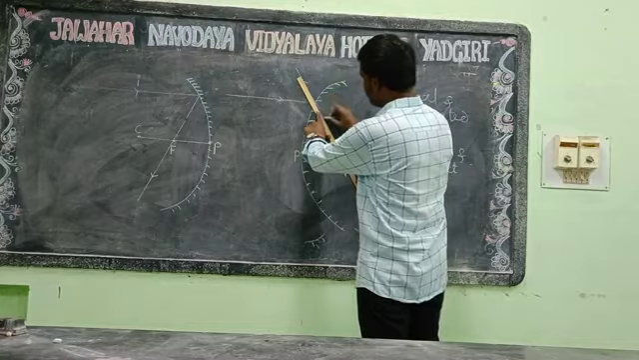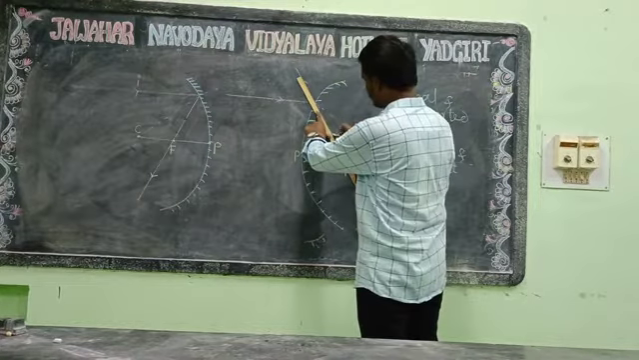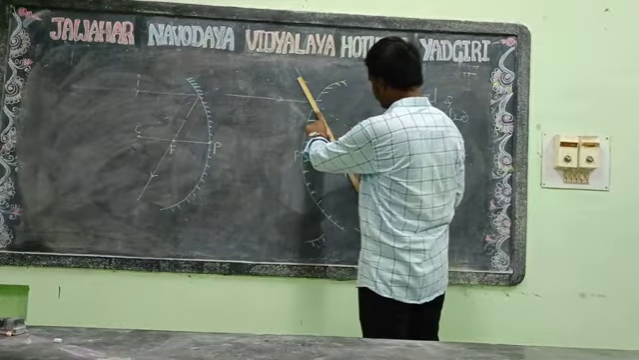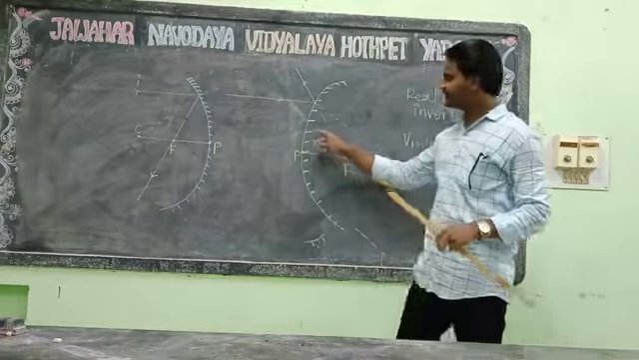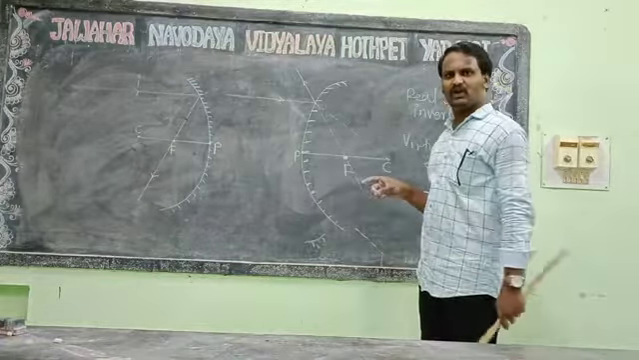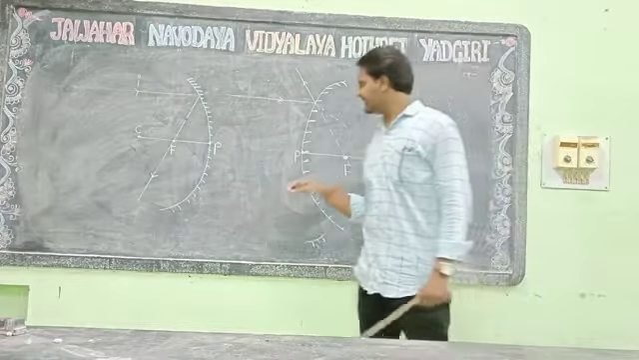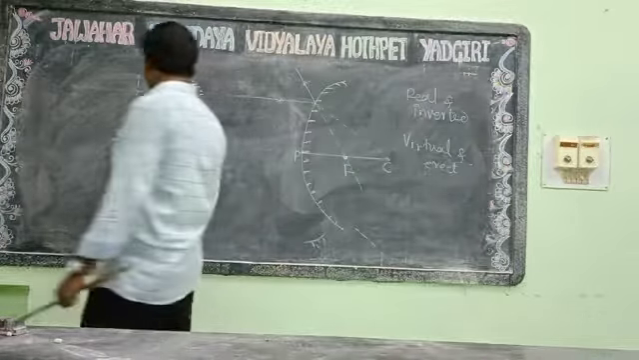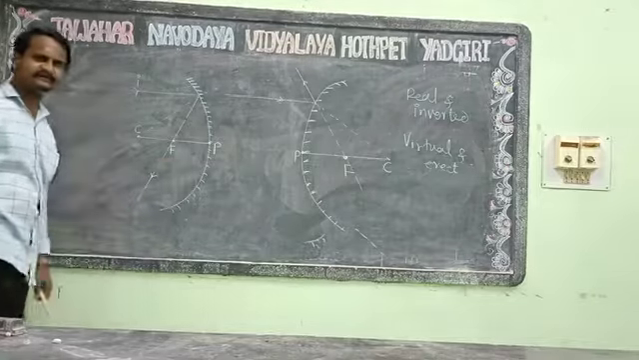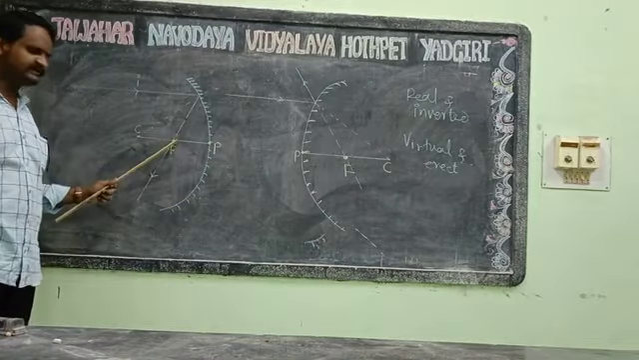You can see, this will be passing through the principal focus. After reflection, it will be passing through the principal focus. Now you can see that the image will be on the other side. Another ray is coming and making incident at the focus.